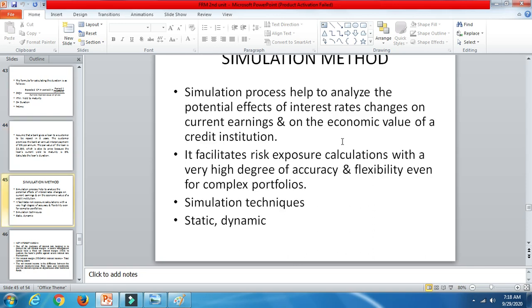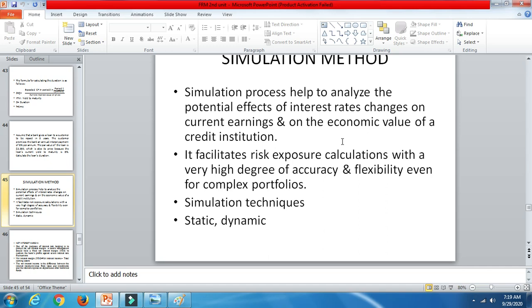Next one is the simulation method. The simulation process helps to analyze the potential effects of interest rate changes on current earnings and on the economic value of credit institution assets. Simulation is one of the popular approaches in ALM, interest rate management.